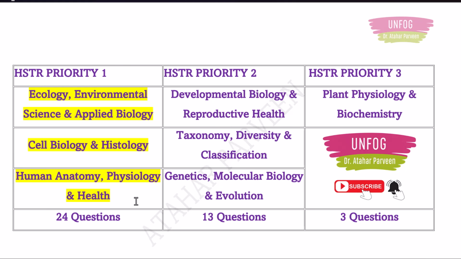Then you go for developmental biology, reproductive health, taxonomy, diversity and classification, genetics, molecular biology and evolution, because you can expect around 30 questions from these topics. Third priority is plant physiology and biochemistry. Of course, it is easy only and you can expect 3 questions from there.